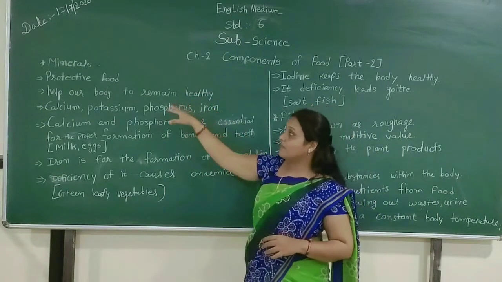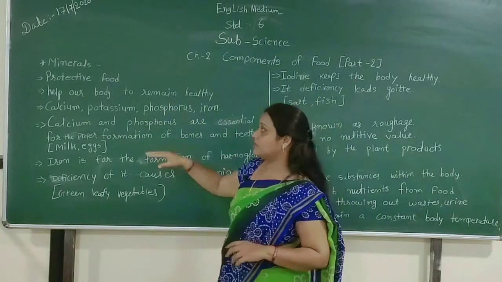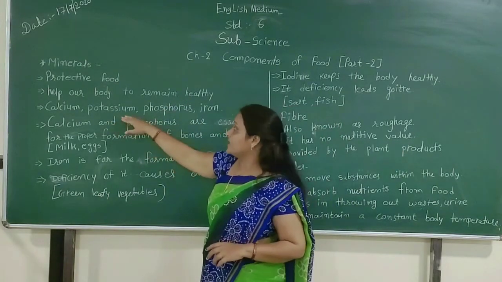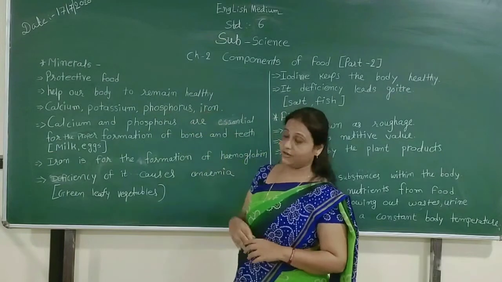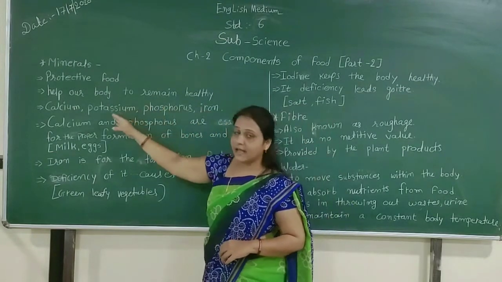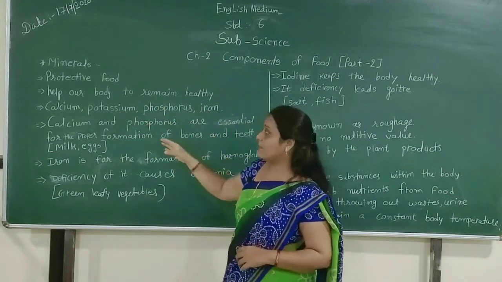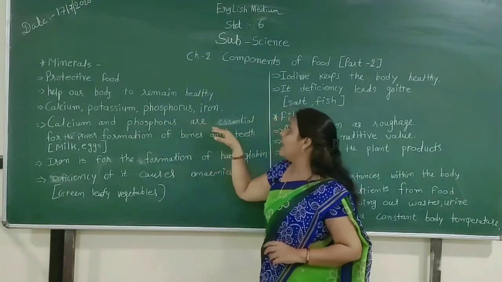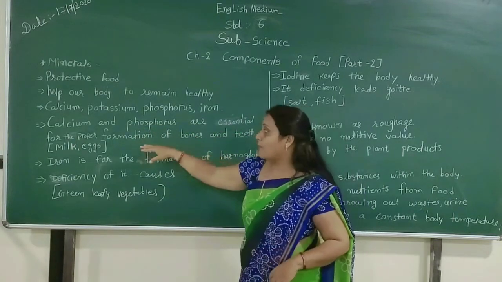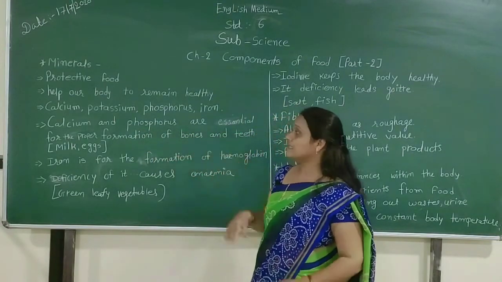We have some types of minerals like calcium, potassium, phosphorus and iron. All these minerals work in different ways. For example, calcium and phosphorus are essential for the proper formation of bones and teeth.